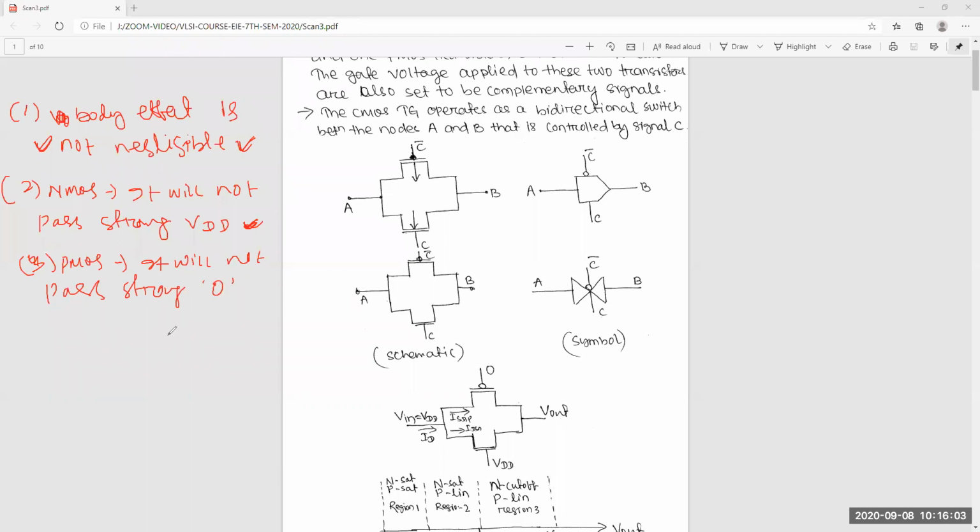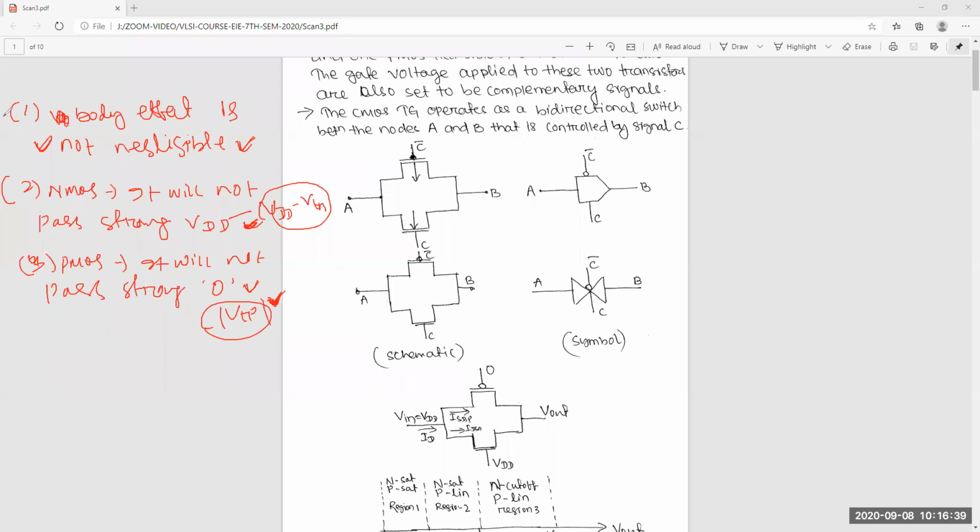Okay, so in this case it will pass up to VDD minus VTN, some voltage less than VDD. But in the PMOS case, it will pass only up to VTP. You cannot reach 0. If you give 0 at the input, you cannot get 0 at the output. You will get VTP, some positive voltage. It will not reach 0. Here it will also not reach VDD. It will be less than VDD, VDD minus VTN.